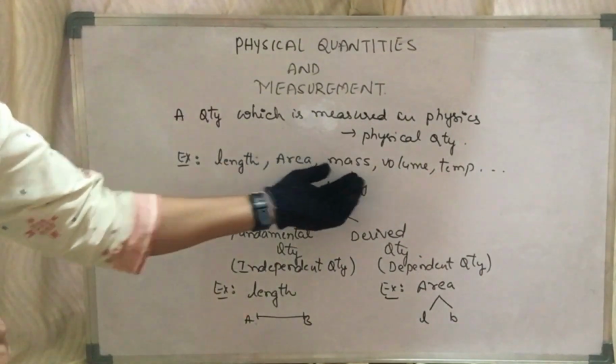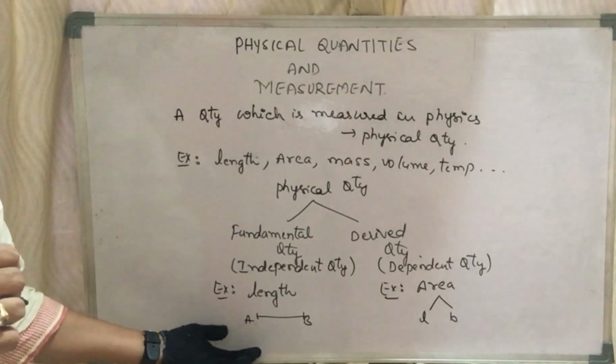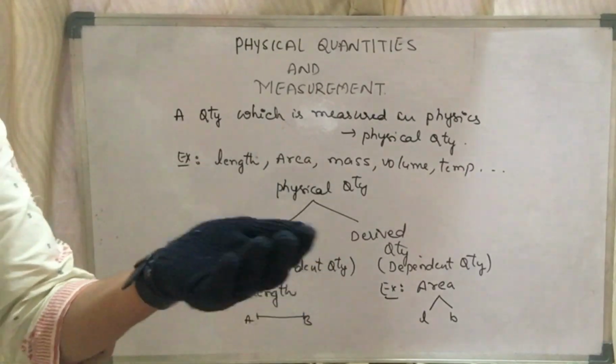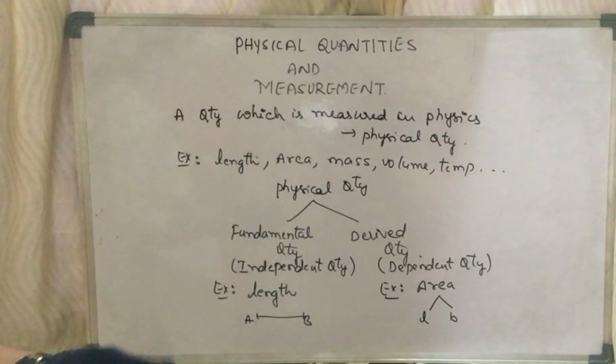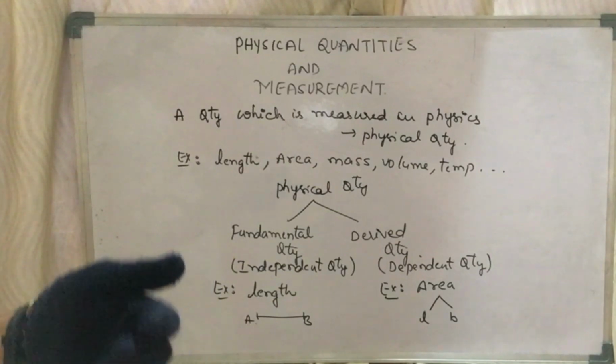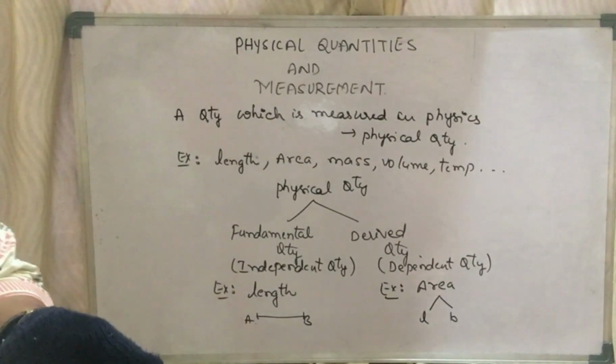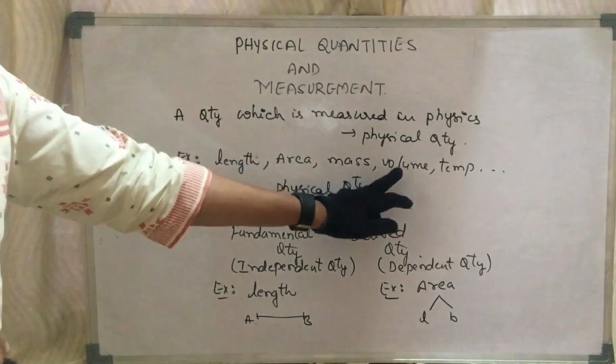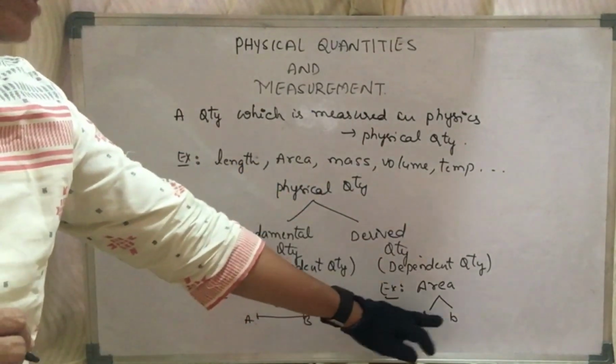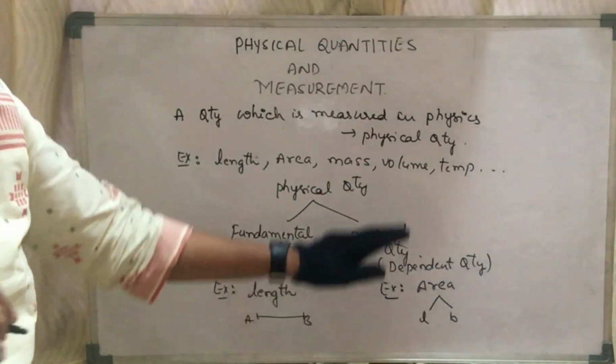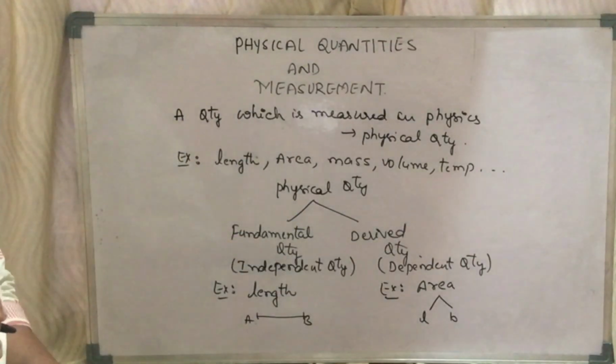In the same way, mass is a fundamental quantity. Mass is nothing but, as you might have studied in your lower classes, the amount of matter contained in a body. We do not depend upon anything. To find the volume, again we need length, breadth and height. It is a derived quantity.